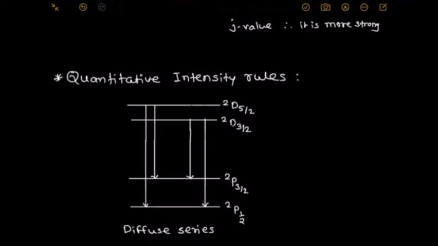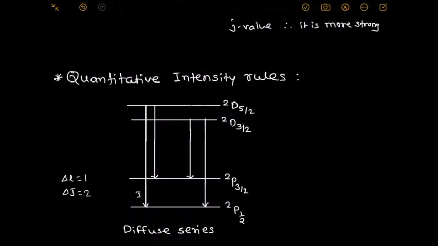Now we check in short. See the first line here, doublet D 5 by 2 to doublet P half. Here D to P state means delta L. What about delta L? Delta L is 1. What is delta J? Delta J, 5 by 2 minus half, means delta J is 2.